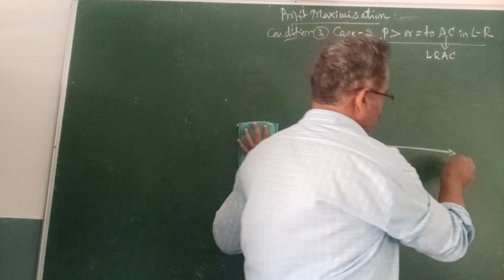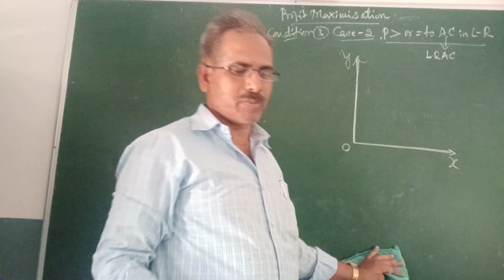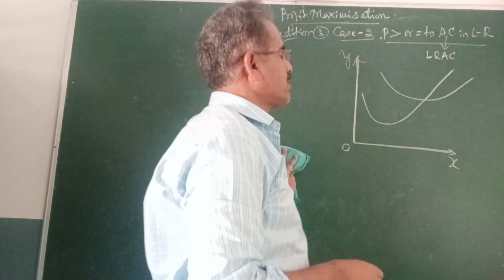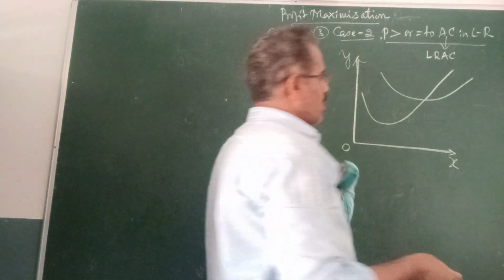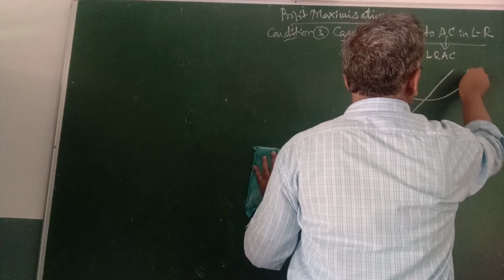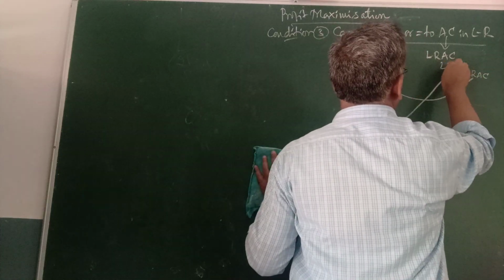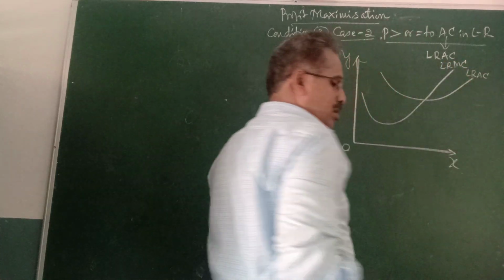Long run average cost. X axis and Y axis must be drawn. Both are curves: long run average cost and long run marginal cost.